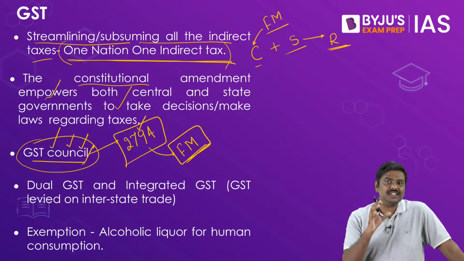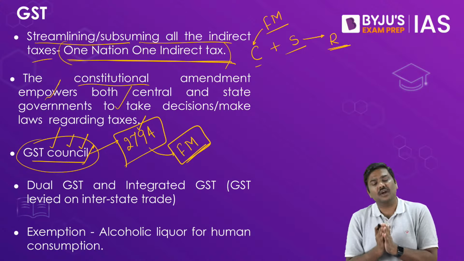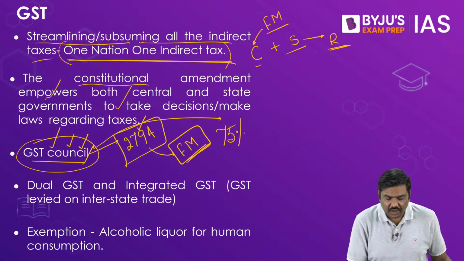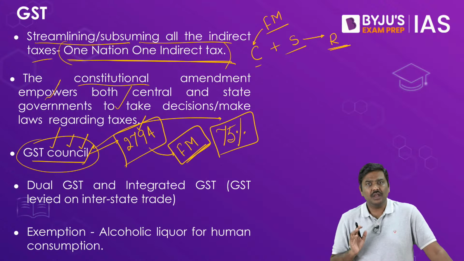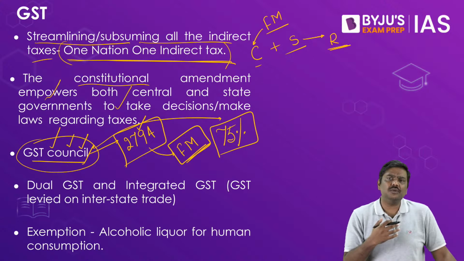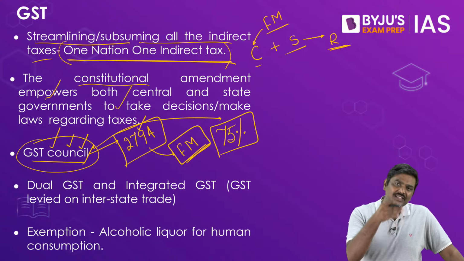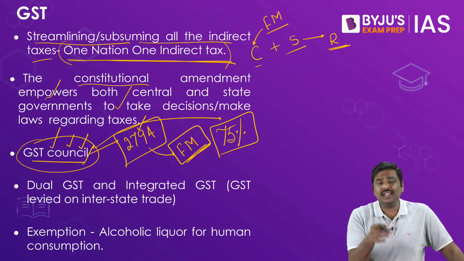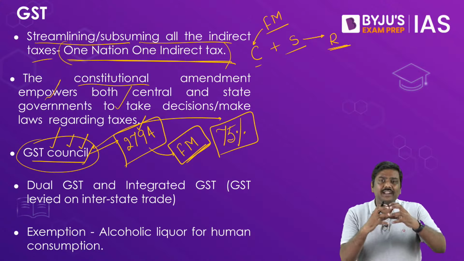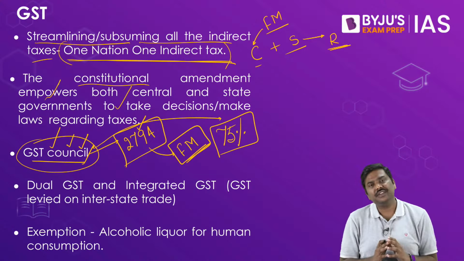And whenever you talk about GST Council decision making, please understand this. The decision of the GST Council has to be taken by a majority of at least 75% of the votes of those present and voting. If there is a voting process, the decision has to be taken with the majority of at least 75% of the present and voting members. And the voting division generally follows a fixed formula.